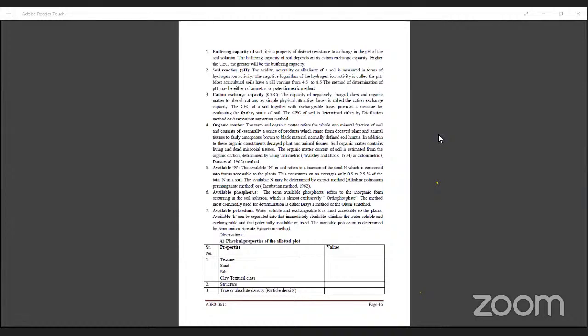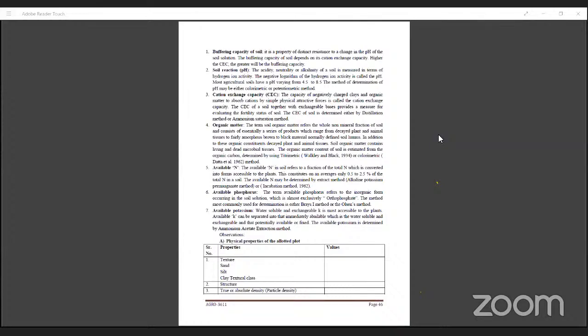Then available potassium. Water soluble and exchangeable potassium is mostly accessible to the plants. Available K can be separated into immediately available, which is water soluble and exchangeable, and potentially available and fixed. The available potassium is determined by the ammonium acetate extraction method, and this can be estimated by the flame photometer. The flame photometer is the instrument used to estimate the available potassium in the soil.